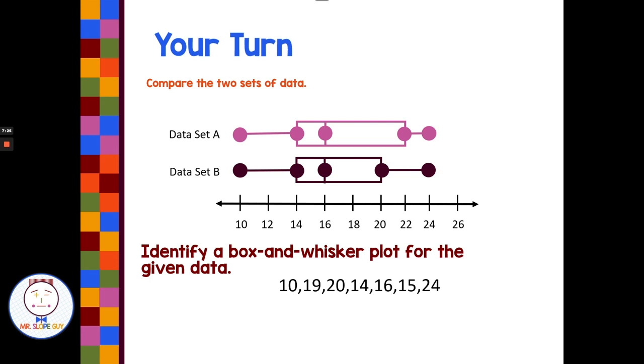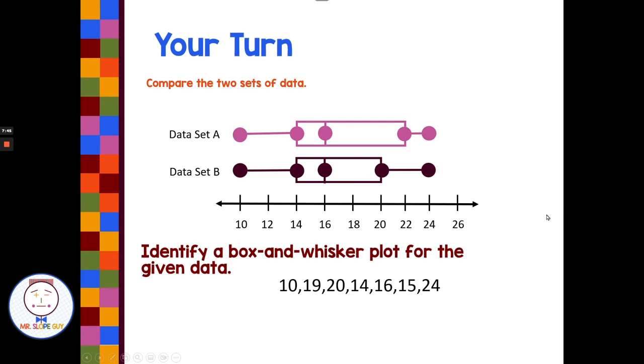Both box and whiskers look very similar. The only difference I see is this upper quartile number. This one has an upper quartile at 20. This one has an upper quartile at 22. This would also be referred to as the 3rd quartile. So our 3rd quartile is different.